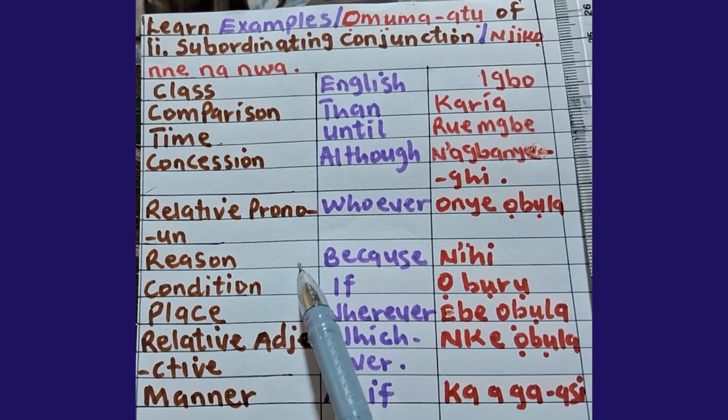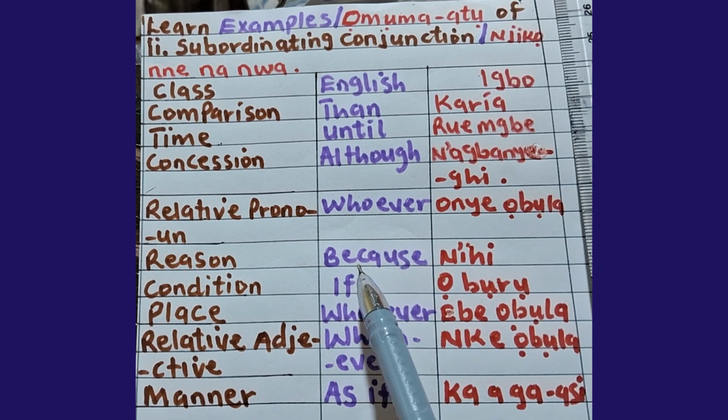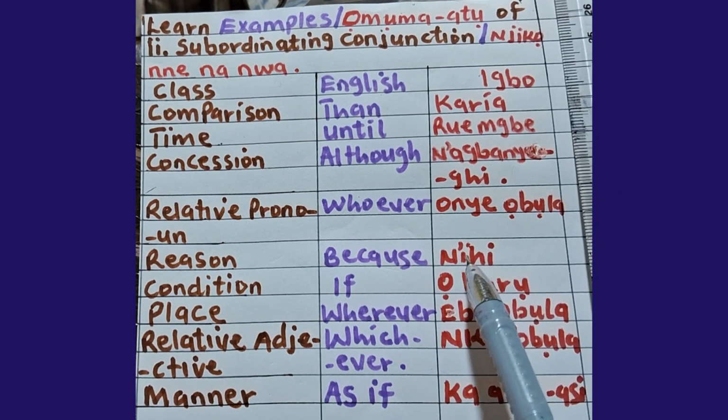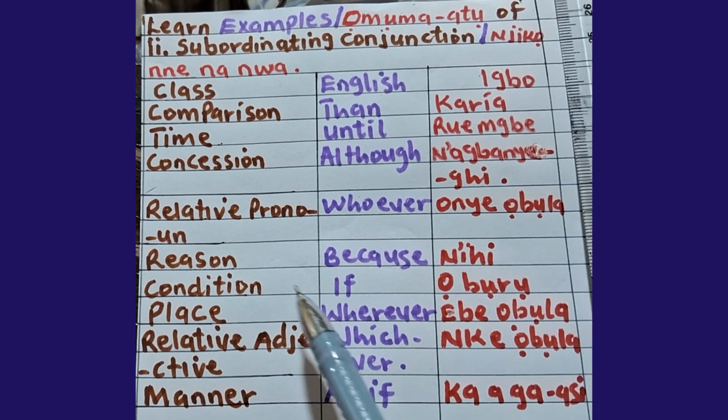Reason. Under the class of reason, you have the conjunction because. This because in Igbo means n'ihi. Because means n'ihi in Igbo.